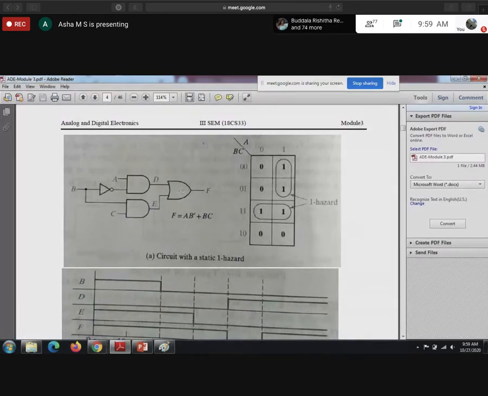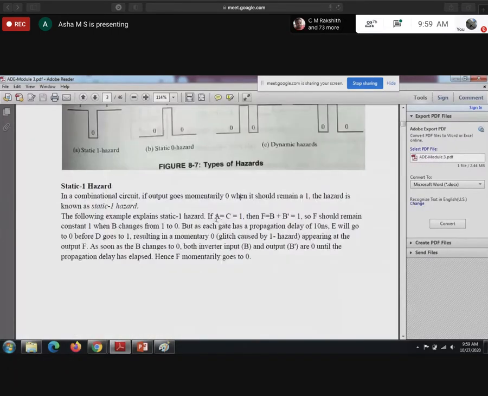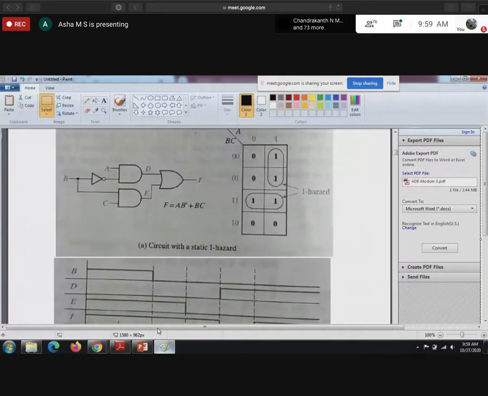Initially, A equal to C equal to 1. Initially means the value of A equal to 1, C equal to 1.